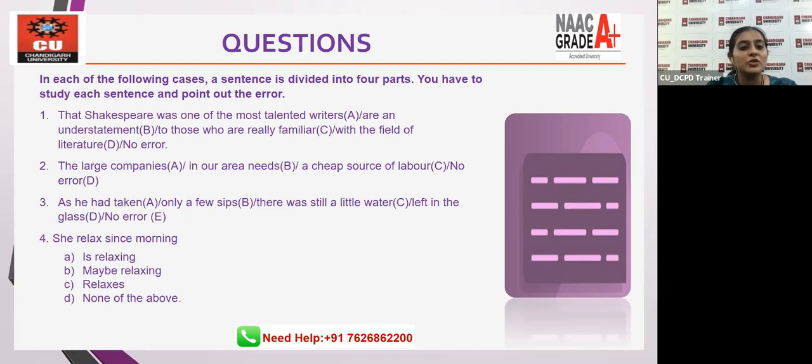All right, let's move on to the second one. The large companies in our area needs a cheap source of labor. Which part has error or there's no error in the sentence? Please write that down in the chat box. Second question, which part has error? A, B, C, D. For that matter, D is no error. So which part?